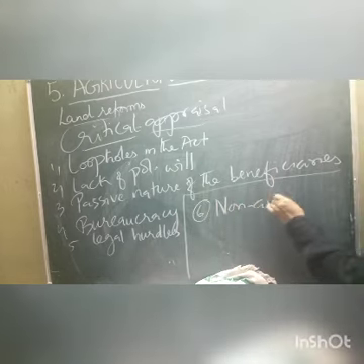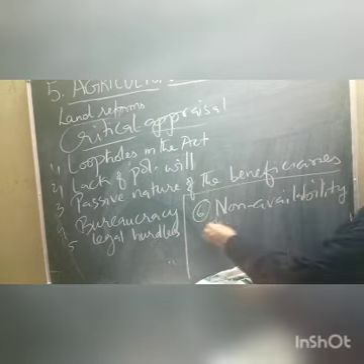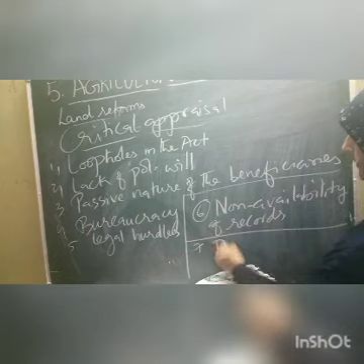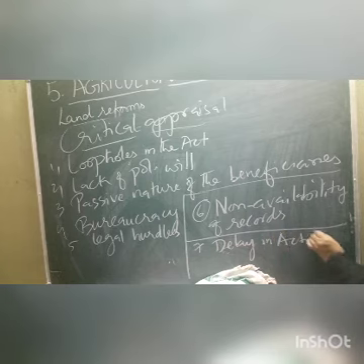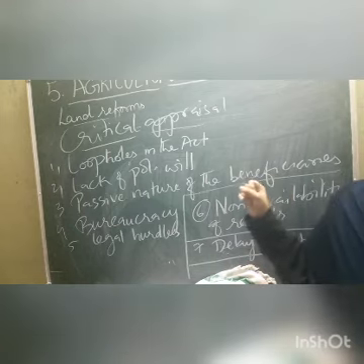And the last one, children, that is delay in follow-up action. These are all called, children, the critical appraisal for these land reforms.